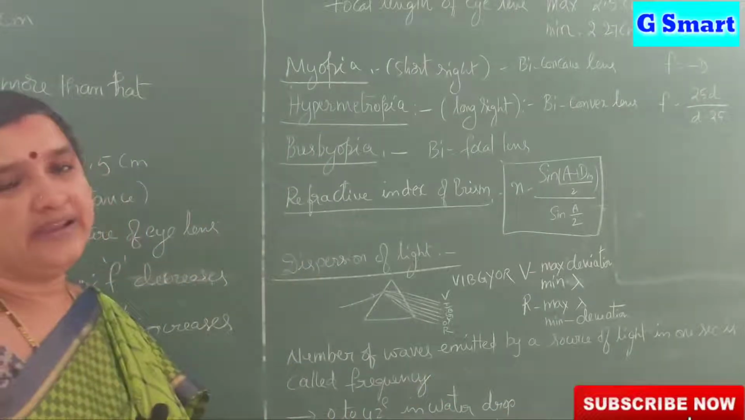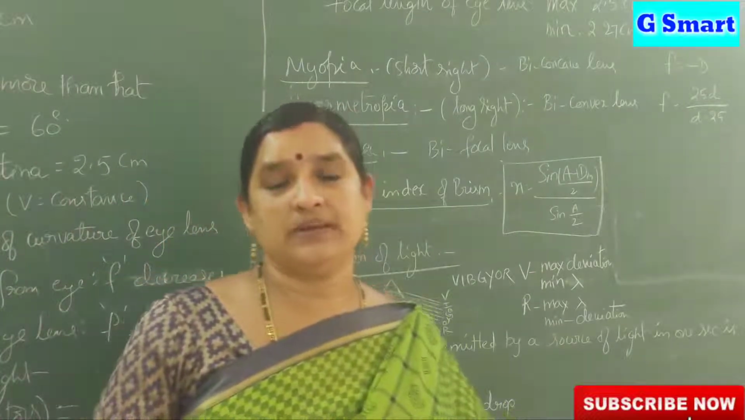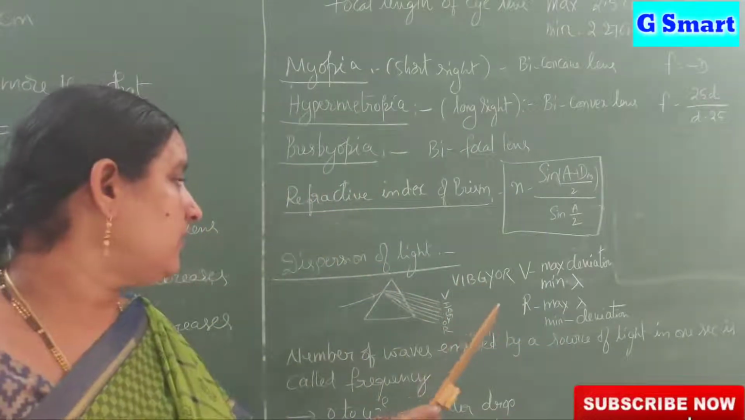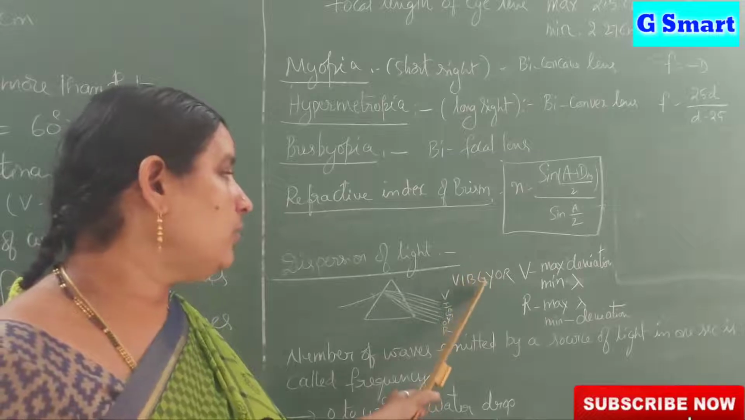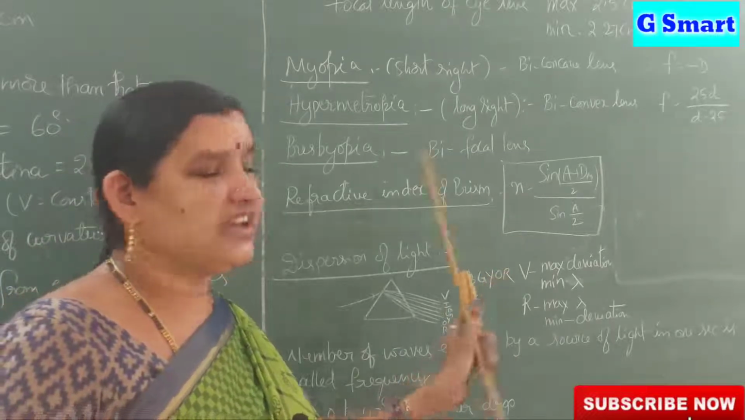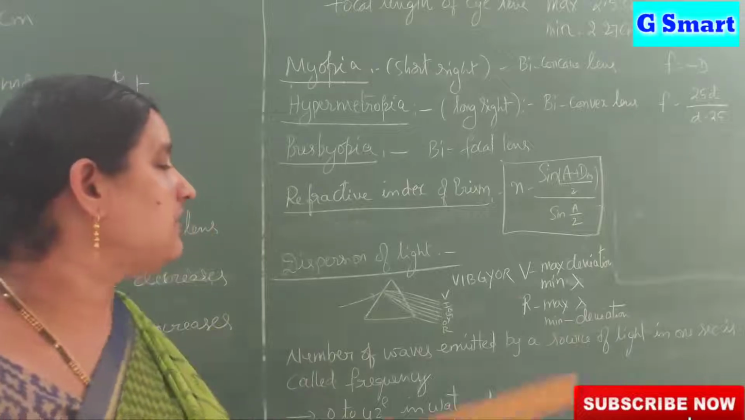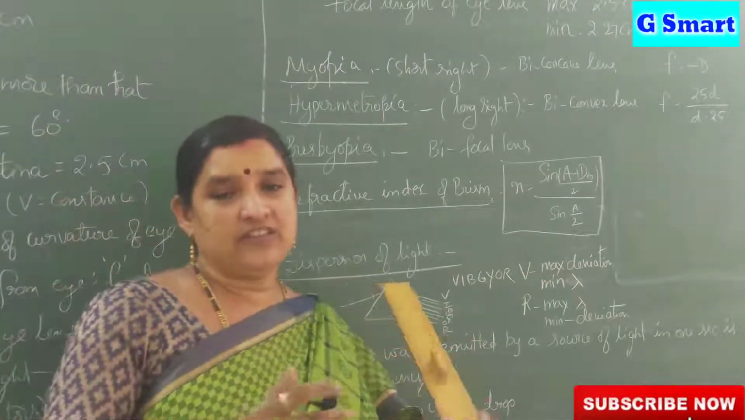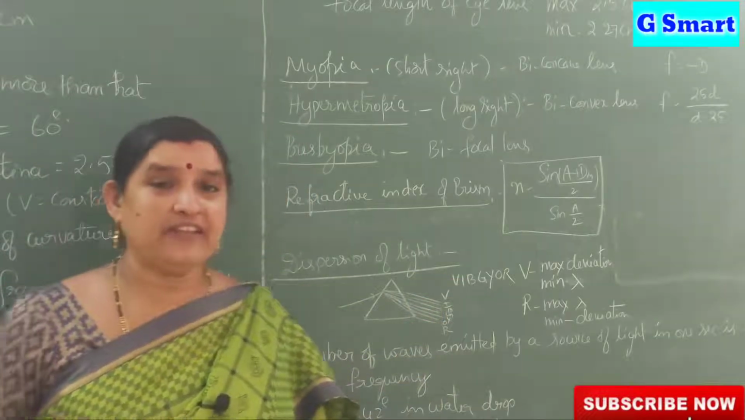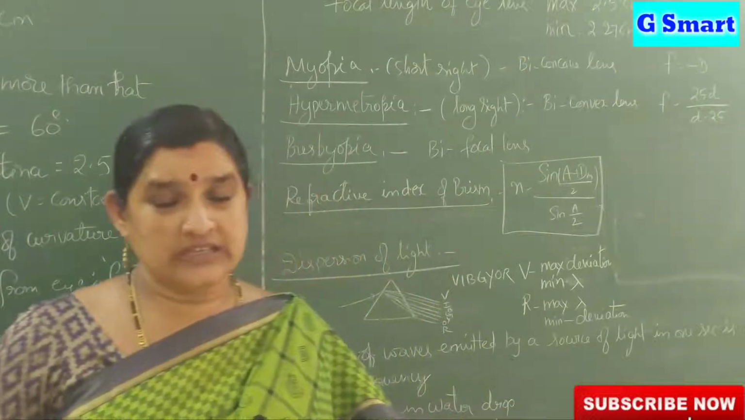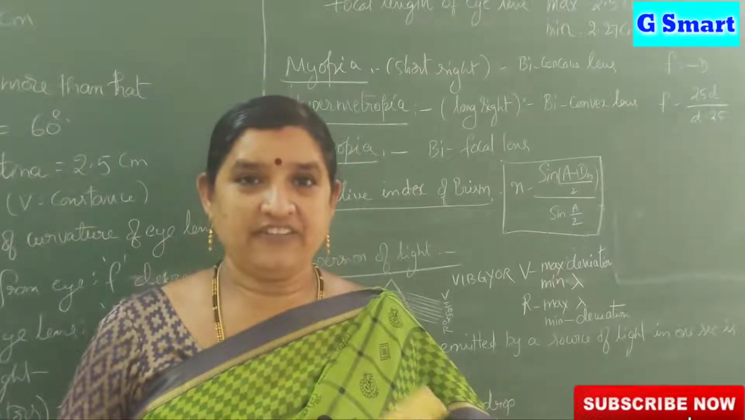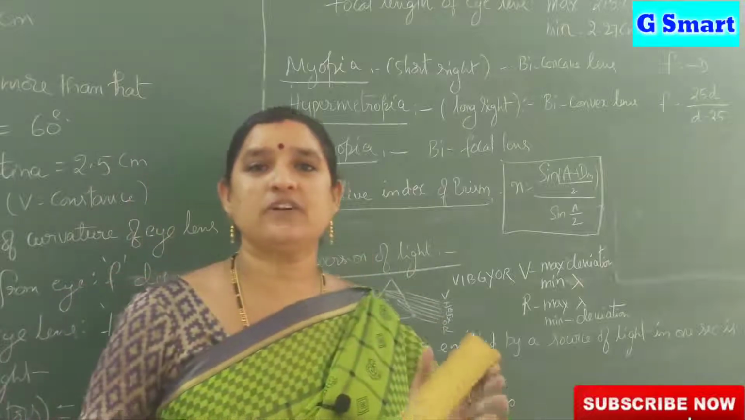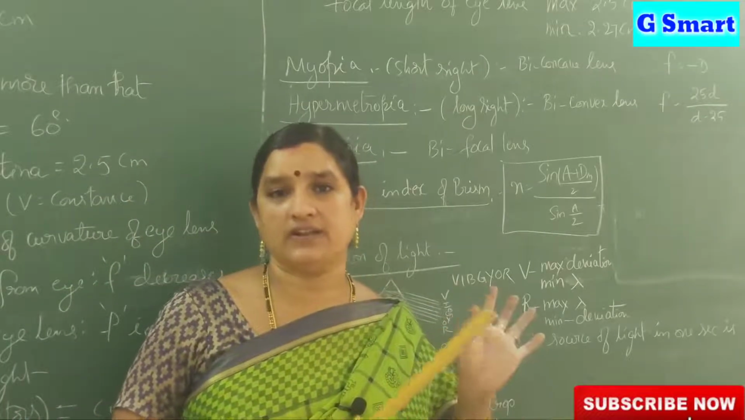Next, dispersion of light. When a light ray passes through a prism, it deviates into 7 colors, which is called VIBGYOR: violet, indigo, blue, green, yellow, orange and red. Violet has maximum deviation and red has minimum deviation. Why does deviation take place? Due to the change in wavelength. Actually, there is no change in its frequency. The frequency is constant for a source of light.